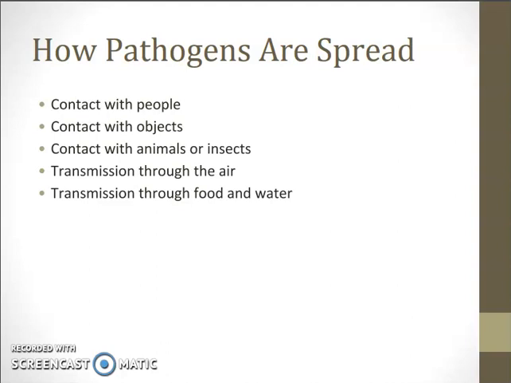Contact with animals or insects. The bites of infected dogs, cats, raccoons, bats, and other animals can transmit the rabies virus. Mosquitoes can carry pathogens that cause malaria. Animals and insects can also carry pathogens from one place to another. Mosquitoes thrive in warm, wet environments. In 1999, the first known case of the formerly tropical West Nile virus was discovered in the United States.